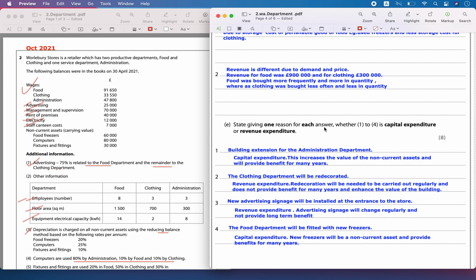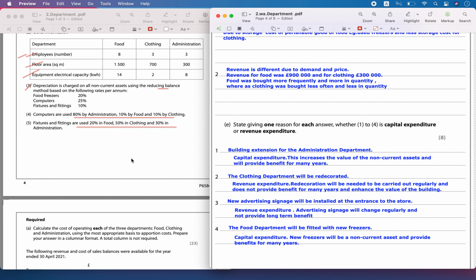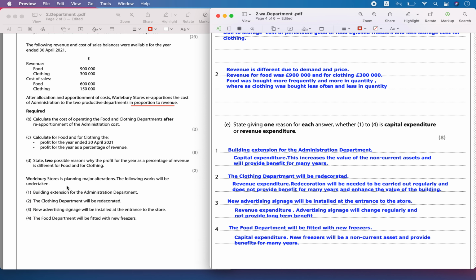Then part E: state, giving one reason for each answer, whether 1 to 4 is a capital expenditure or a revenue expenditure. For this question they have given some things like Worlebury Stores is planning for major alterations. The following works will be undertaken. The first one is the building extension for the administration department.